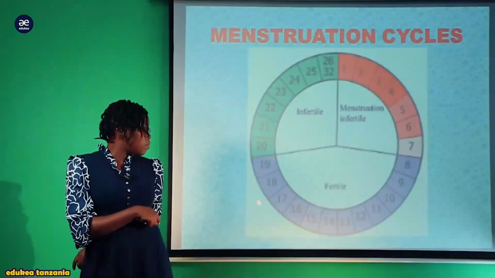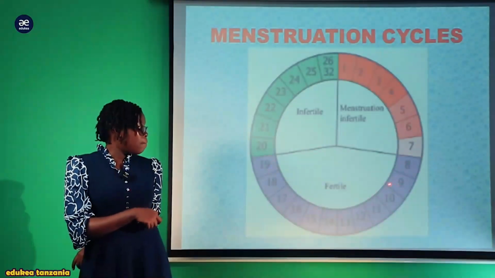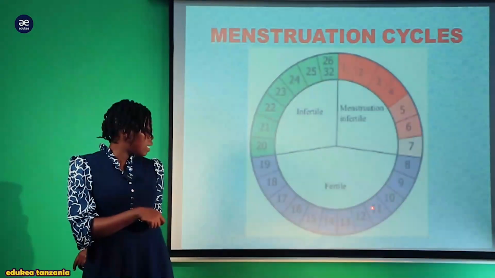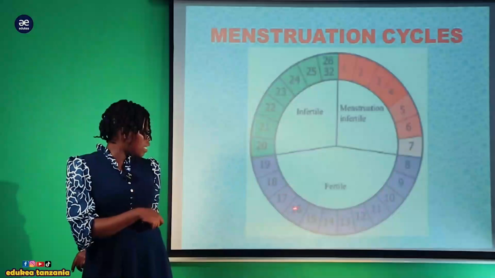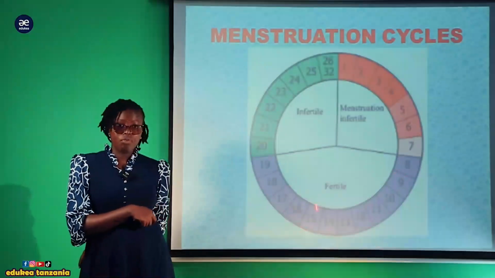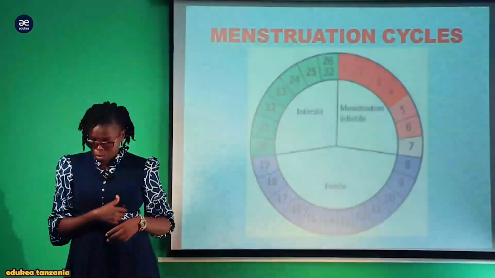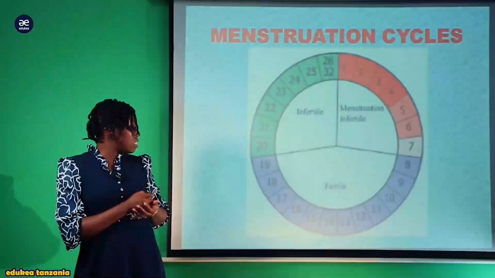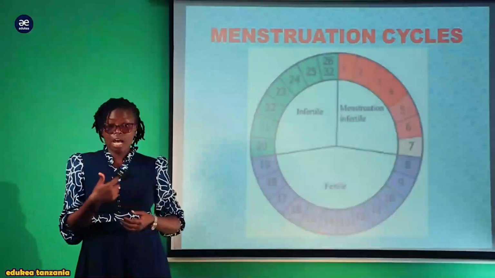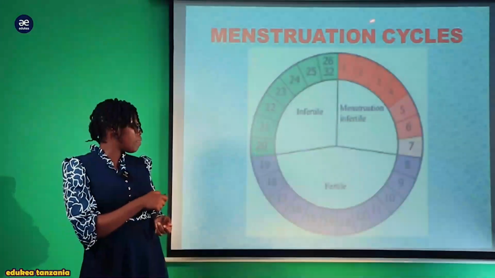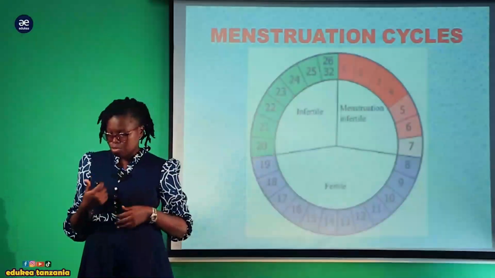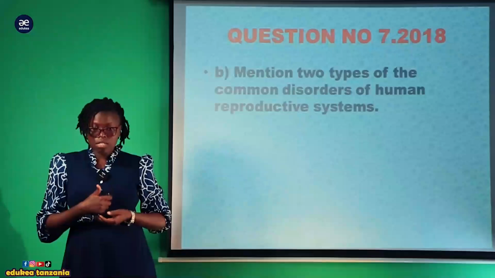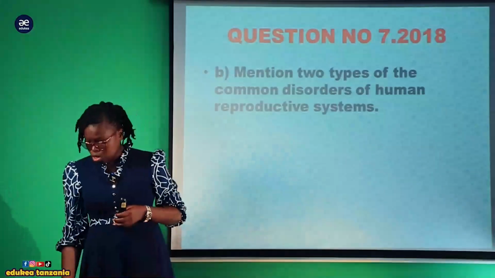Anza siku ya 8 hadi 17, these are the fertile period, ambapo kuanzia siku ya 11 mpaka siku ya 17 mwanamke anakuwa katika high risk of fertilization in case kama ata engage in sexual intercourse with their partner, anaweza kupata pregnancy. Lakini hizi hapa the remaining, these are the infertile, a woman can practice even sexual intercourse without conceiving a pregnancy. So that is how a question is to be answered.